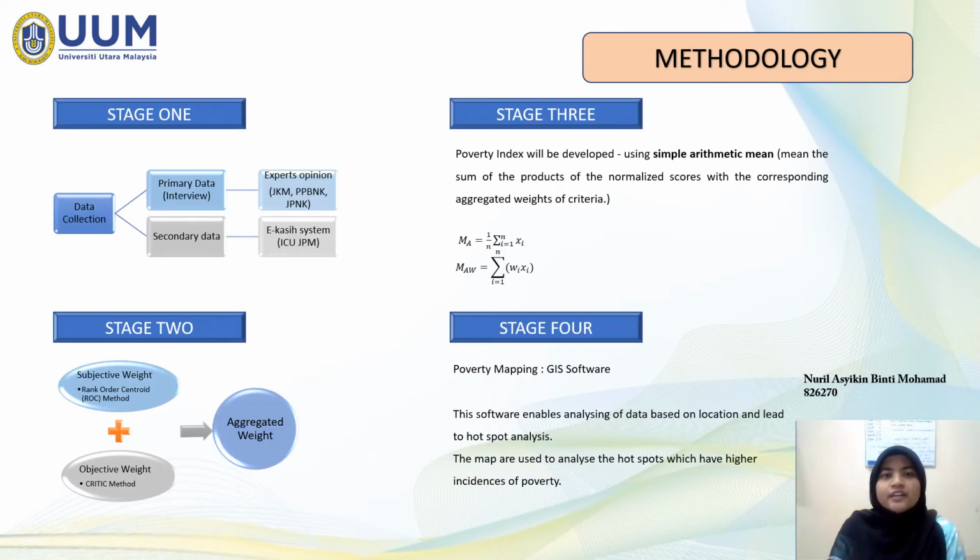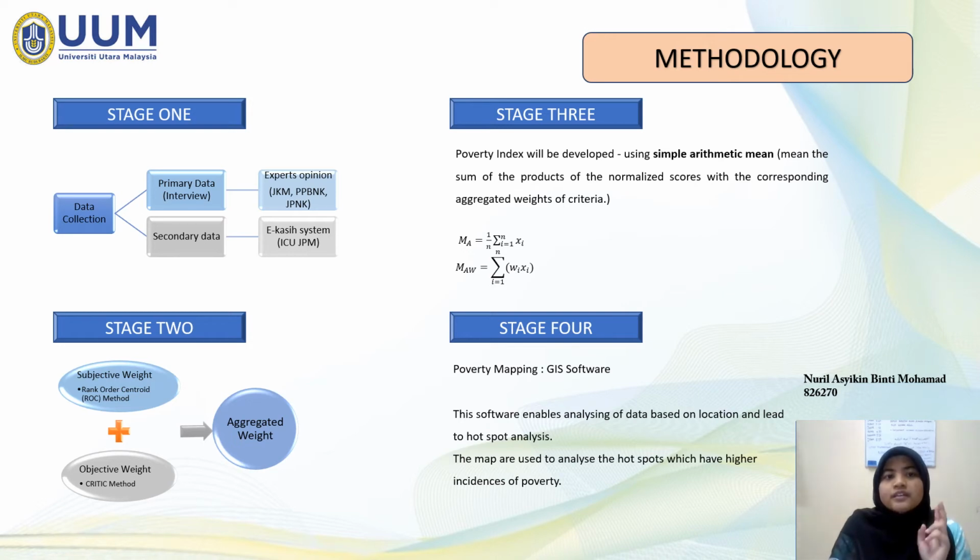Stage 1. Data collection is defined as the procedure of gathering information. Primary data is original data which was collected by hand from pure sources. Besides, secondary data are simply reachable but are not original, as they have undergone statistical analysis before. In this study, the primary data will be collected by interviewing experts from JKM, PBBNK, and JPNK, while the secondary data are collected from ICU JPM.